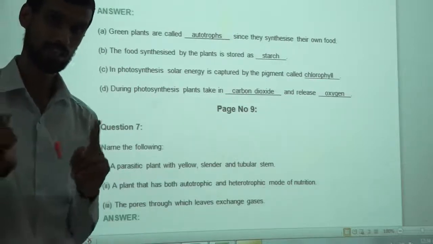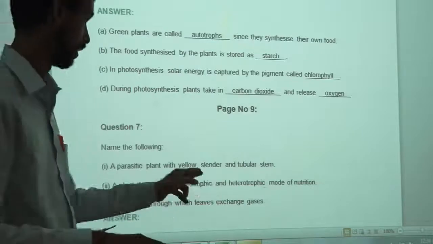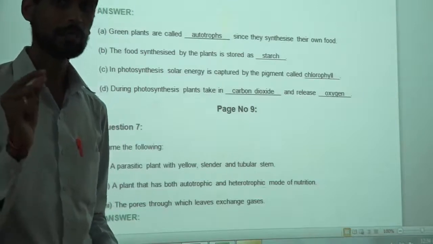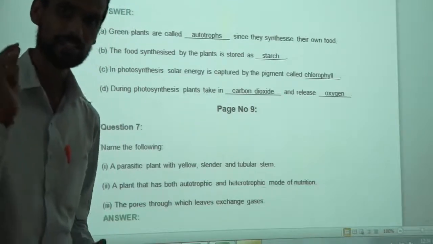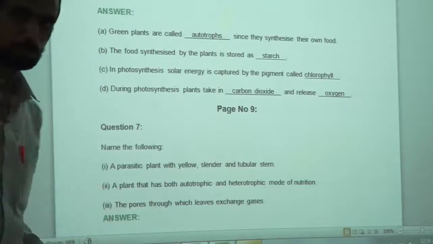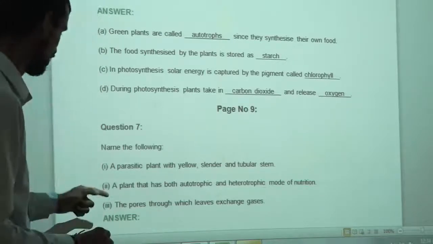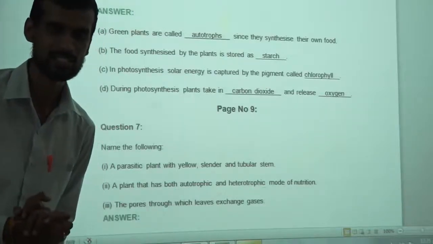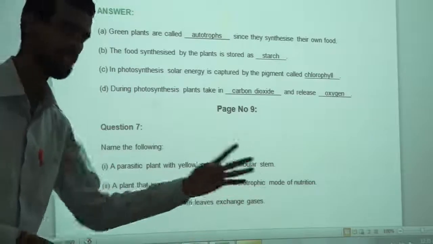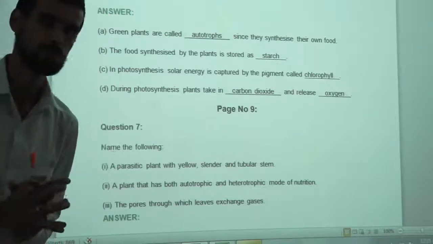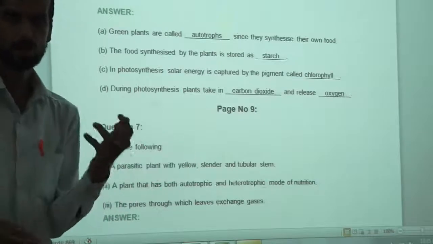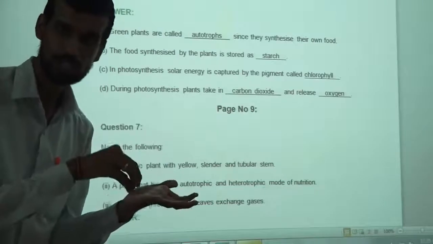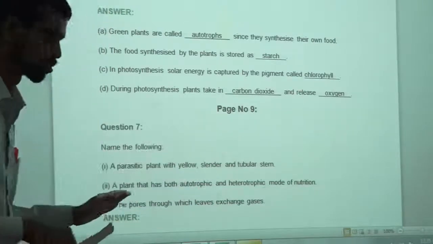The plant which has chlorophyll also, but is also heterotrophic in some way. What is that? One type of insectivorous plant. Yes, it is the pitcher plant. Not picture, pitcher plant. Third, the pores through which leaves exchange gases. What are these pores? Pores means holes, like a sponge has holes, or bread has some holes. Those holes are called pores.